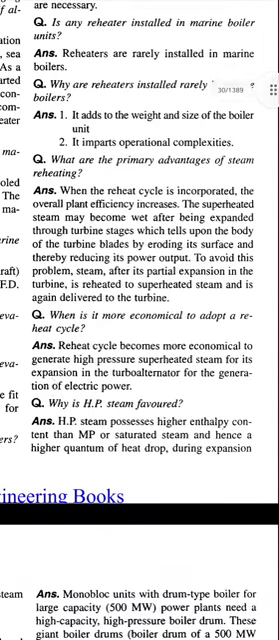Question: what are the primary advantages of steam reheating? Answer: when the reheat cycle is incorporated, the overall plant efficiency increases. The superheated steam may become wet after being expanded through turbine stages, which tells upon the turbine blades by eroding their surface and thereby reducing power output. To avoid this problem, steam after its partial expansion in the turbine is reheated to superheated steam and is again delivered to the turbine.